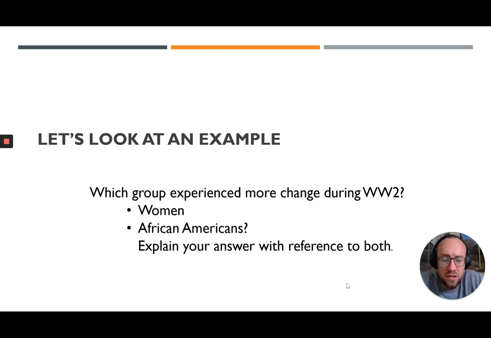But as I have said, you must make a decision on which one it impacted more. Which of these groups experienced more change? And I repeat, there is no right answer. There is no answer that the marker is looking for. They simply want to read answers that have a convincing and logical and supported argument. And I'm going to show you an example now of an answer which does that to this question.